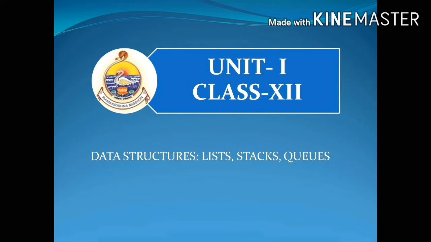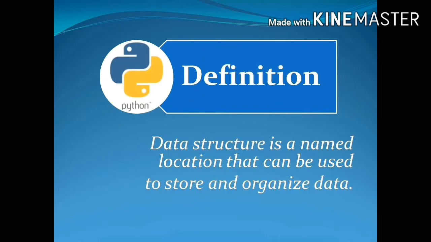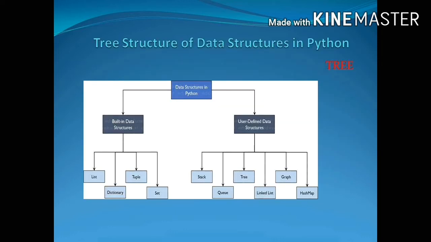Class 12 Data Structures: List, Stacks, Queues. Definition of data structure. Data structure is a named location that can be used to store and organize data. Tree structure of data structures in Python.